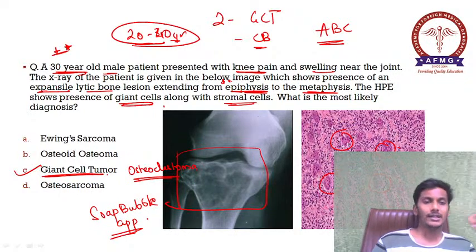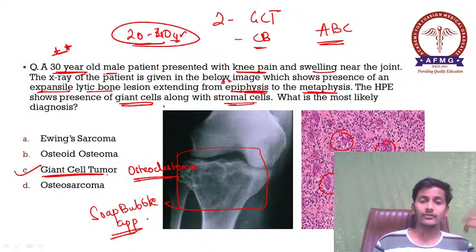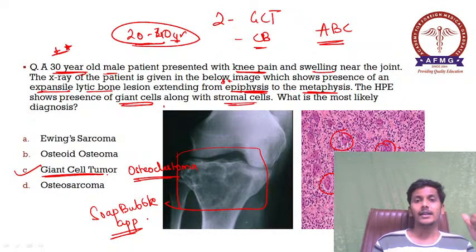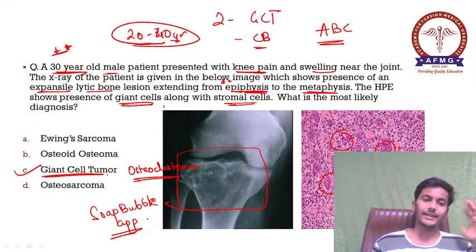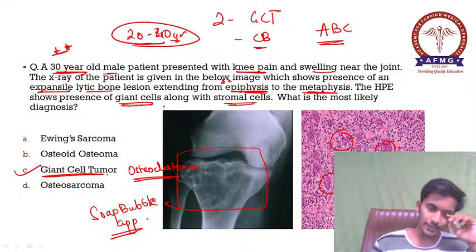Okay, so it is very common, and the most common sites for your giant cell tumor are the upper end of your tibia, the distal end of your femur and the distal end of your radius. These are the most common sites for your giant cell tumor.